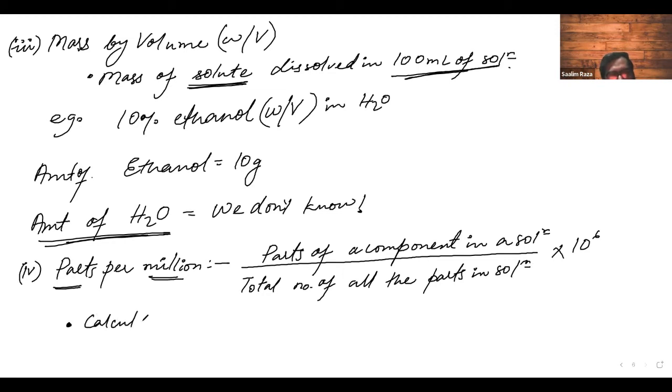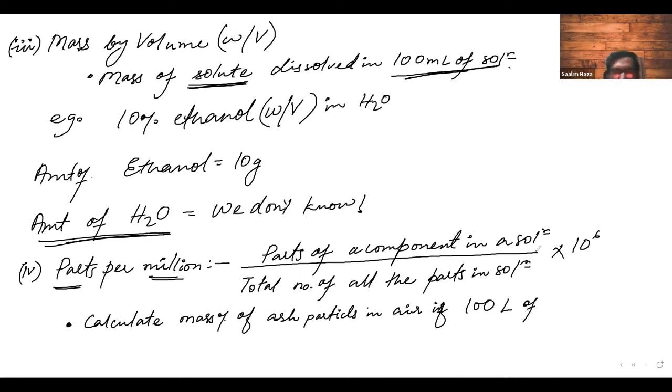calculate the mass percentage of ash particles in air if 100 kg of air has 0.1 mg of ash.